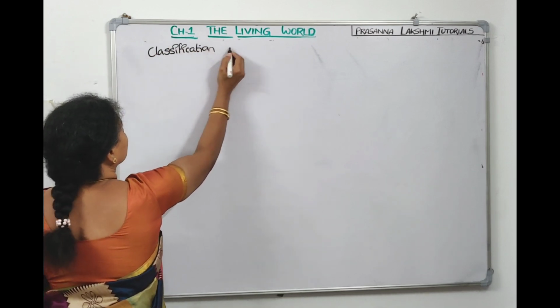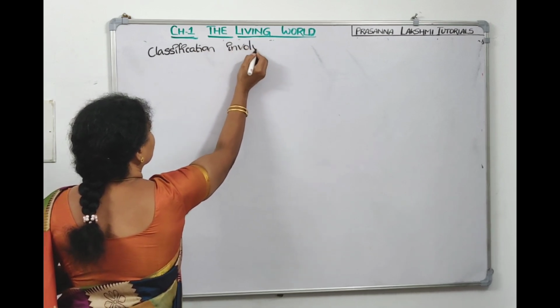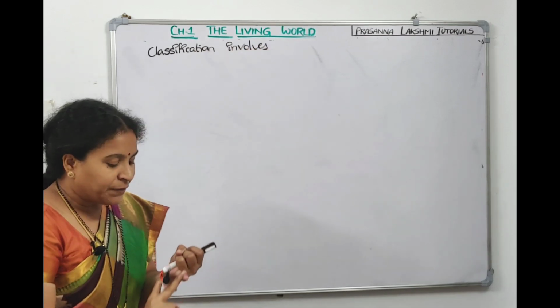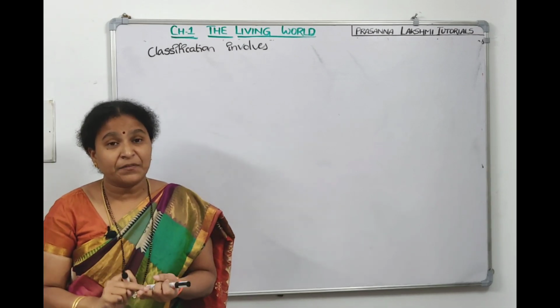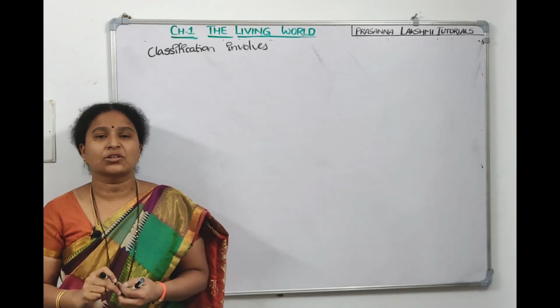So we are telling characterization, identification, classification and then nomenclature.